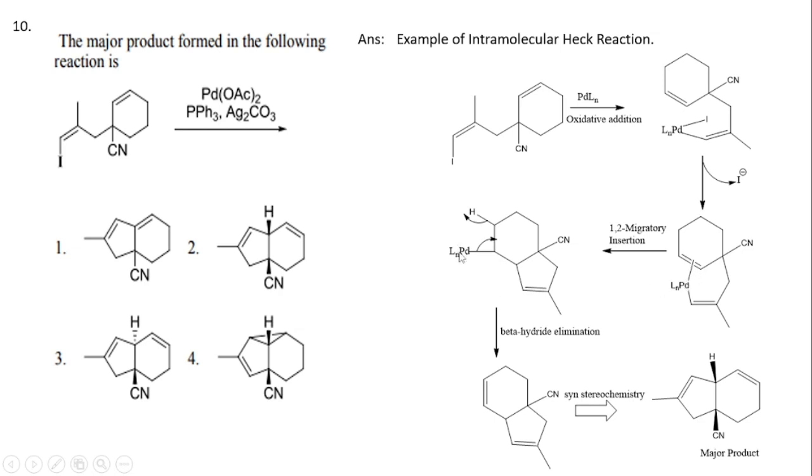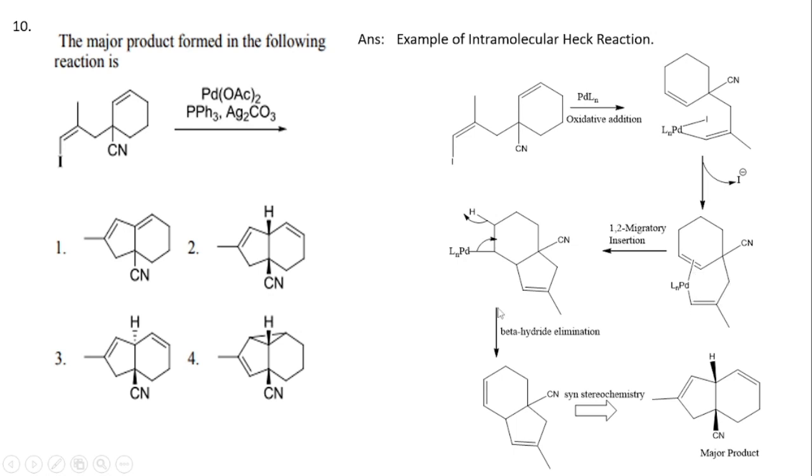So it will be bonded as Pd-I, this bond, and then cyclohexane. Then it will form this cyclopentane type of structure because if you count from here, a 5-membered ring will be formed. That is 1, 2, 3, 4, 5.